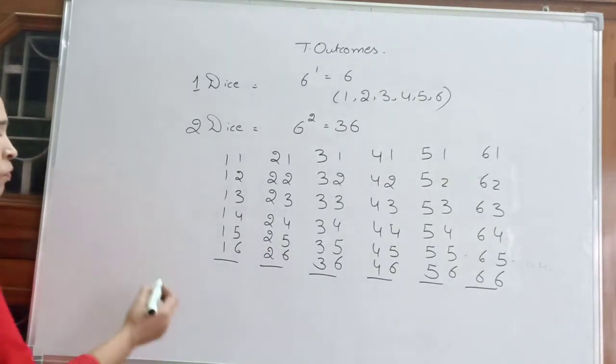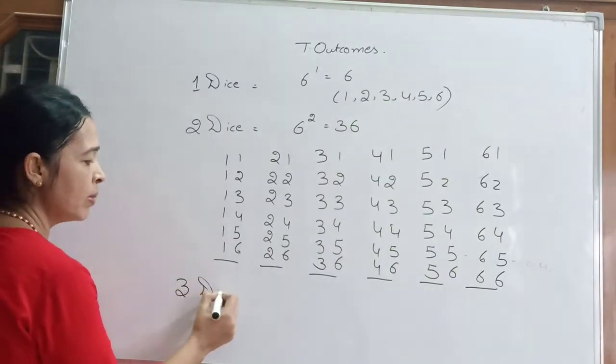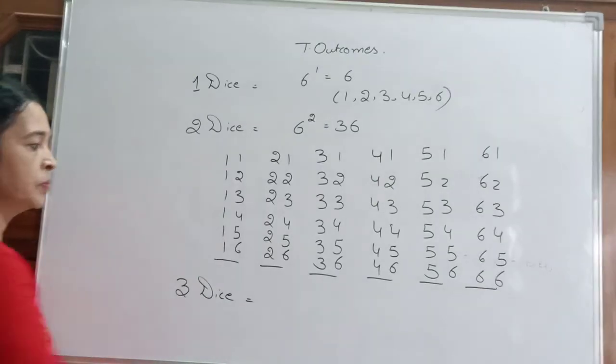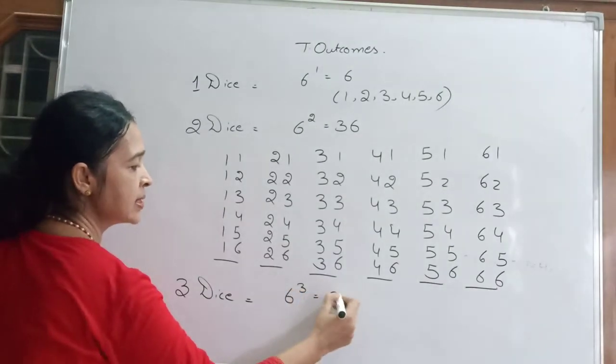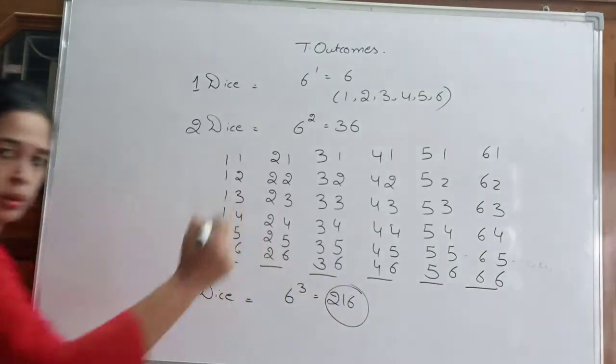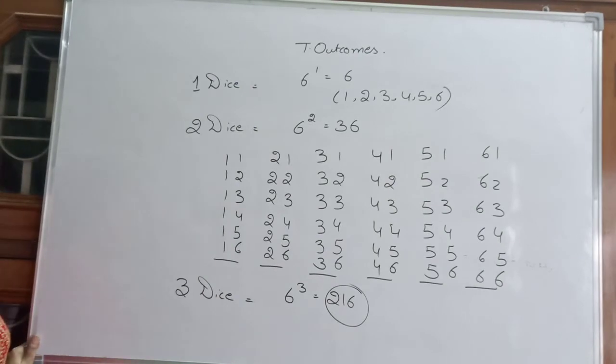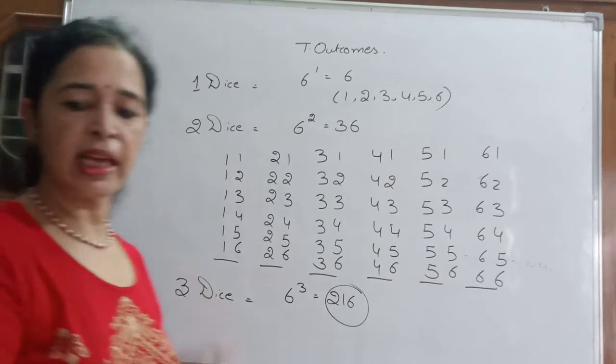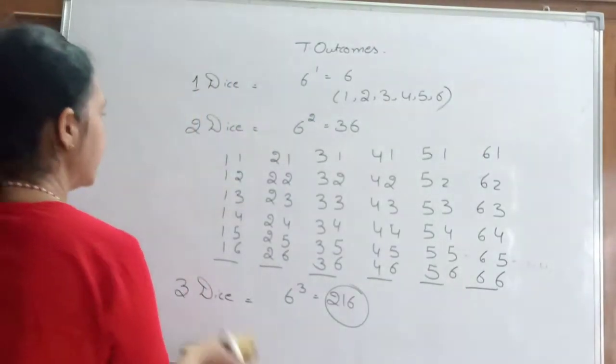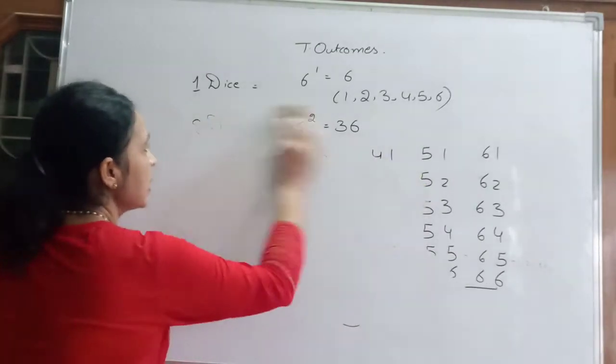Got it? What if we throw 3 dice? How many total outcomes will we get? 6 power 3, 216. You don't need this in class 10. You will need it in class 11. We will do it later. Understood?